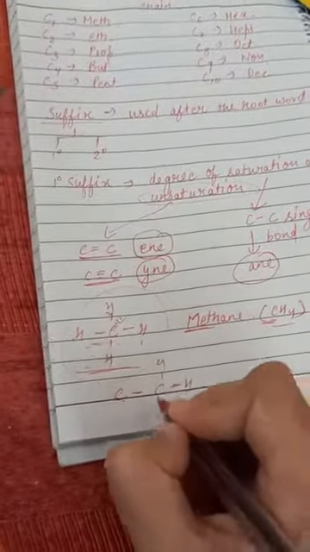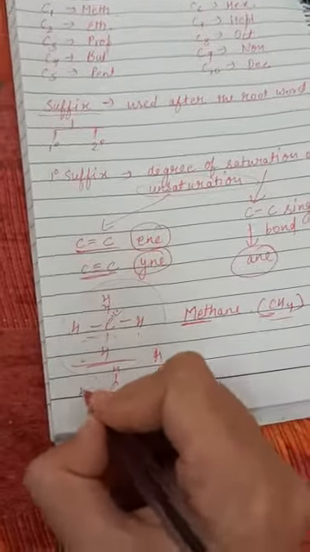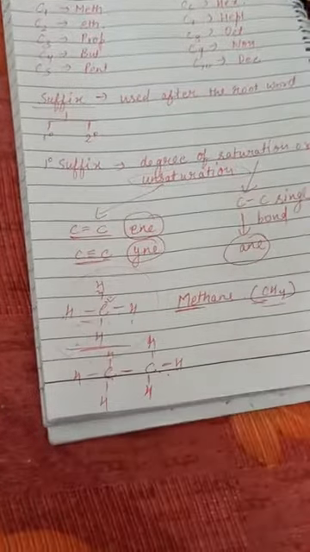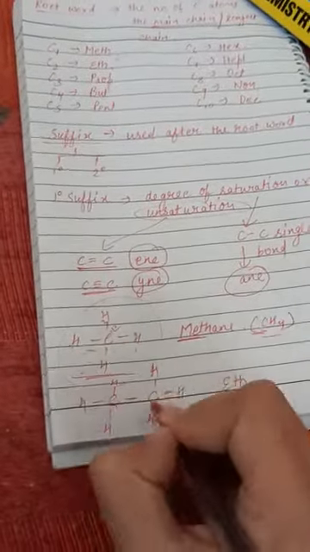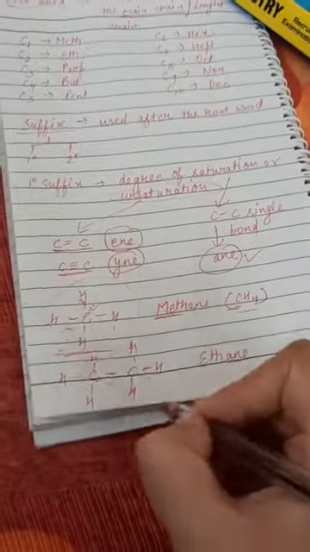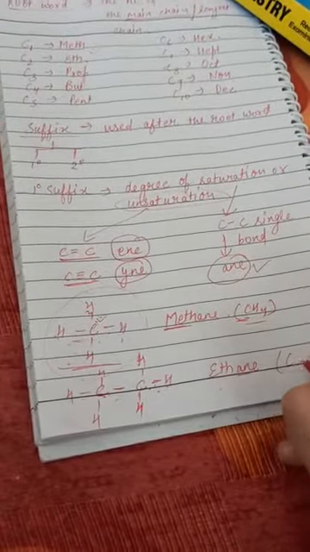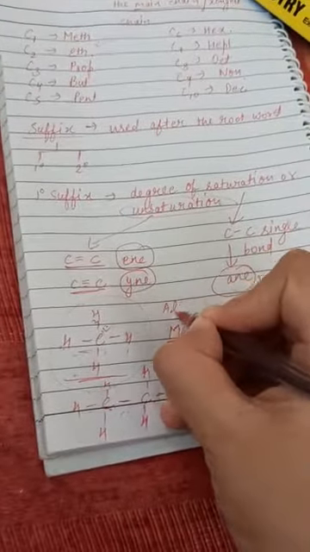If 2 carbon atoms are there, along with hydrogens attached to satisfy the valency, this is a 2 carbon atom chain. We will use eth, and a single bond is present between the 2 carbon atoms, so it is ethane. Ane is used for single bond. This is the expanded form and the compressed form is C2H6. These are known as alkanes. We call them alkanes.